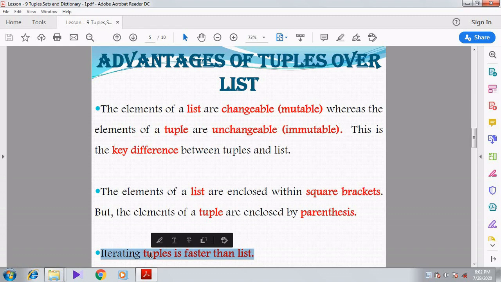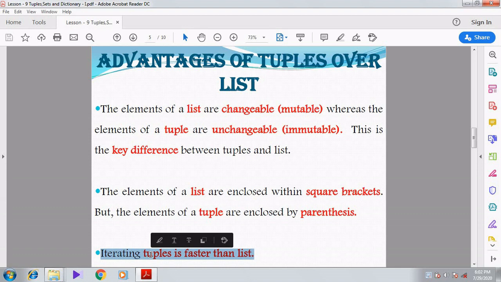When I go with the list, it will take more time to iterate and more time to execute the program. So instead of using list, we can use tuple for iteration.